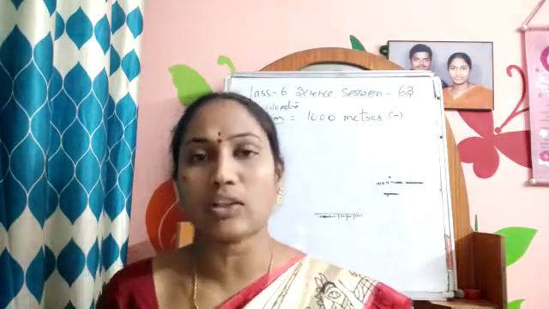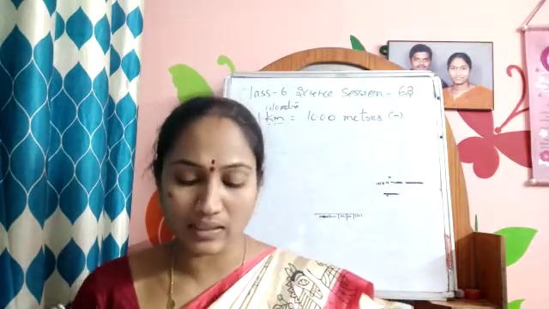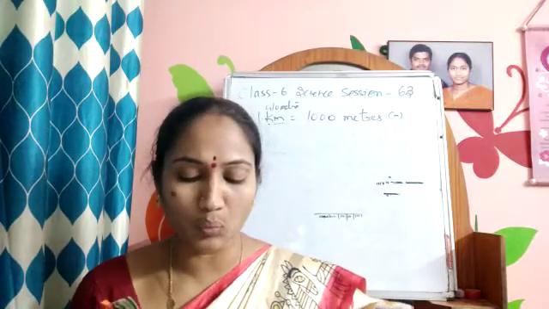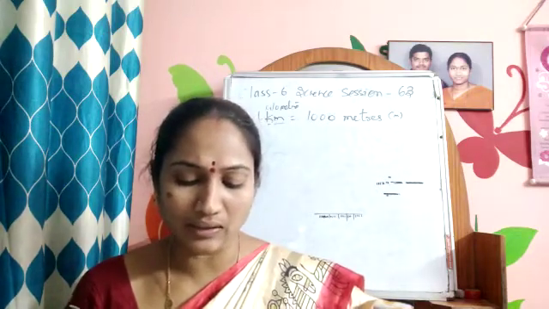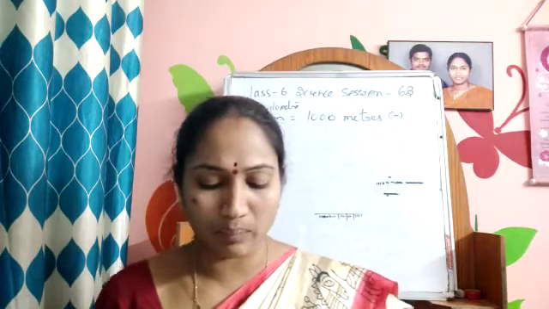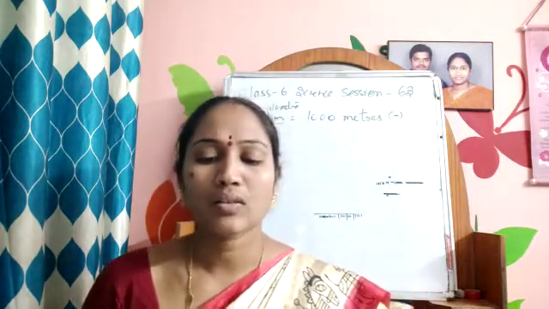We generally use a scale to measure lengths which are in a single straight line, like the length of a room, length of a table, etc. There are certain situations where the lengths are in a curved line, like the perimeter of a bucket, perimeter of a tawa or kadai, etc. So this is the next one.